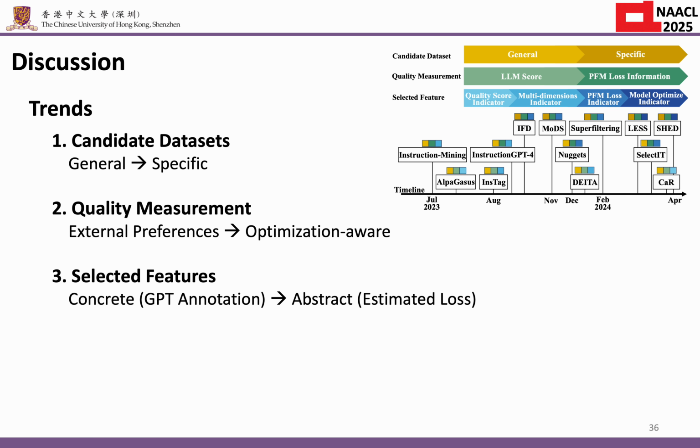Before we wrap up, here are some interesting trends and challenges. First, candidate datasets change from general ones to more specific ones, tailored to each method's unique backbone. Secondly, quality measurement has seen a shift from early score-based preferences to currently more optimization-aware signals. And the third trend is that selected features shift from concrete ones like linguistic indicators to abstract ones like estimated loss.